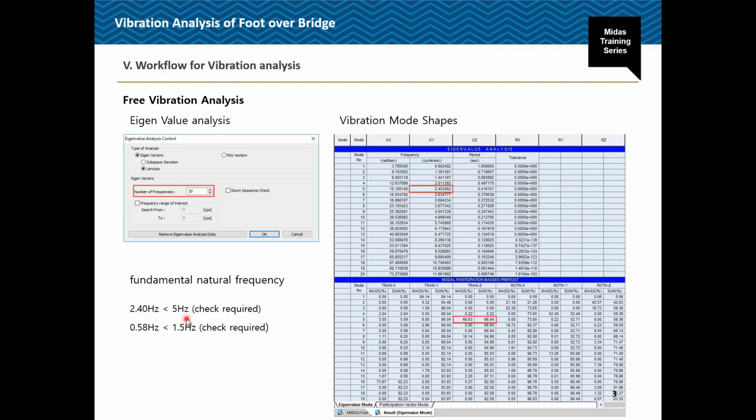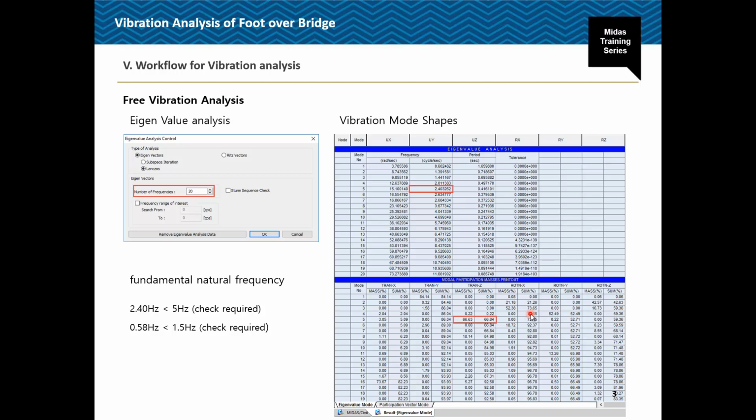it is 2.4 hertz in the unloaded condition for the vertical direction, which is less than 5 hertz. For the loaded condition, that is in the horizontal direction, it is 0.58 hertz, which is again less than 1.5 hertz. So for that also a check is required. As we discussed, we need to go for certain special literature for checking the horizontal acceleration. For vertical acceleration, the code suggests certain standard empirical formulations. According to that, we'll check the maximum vertical acceleration and compare it with the limiting values.